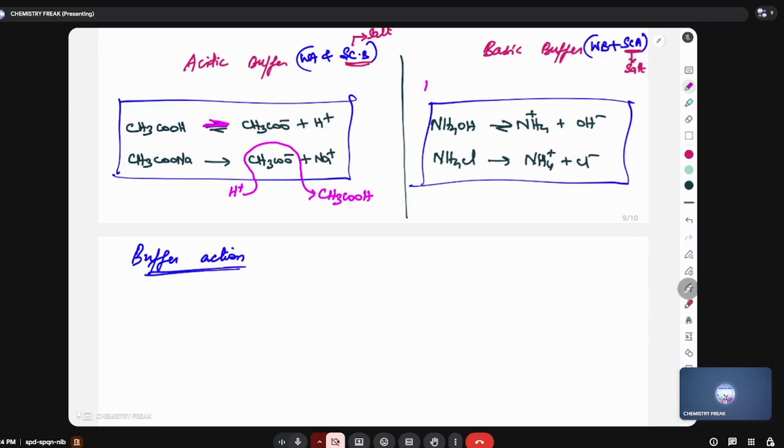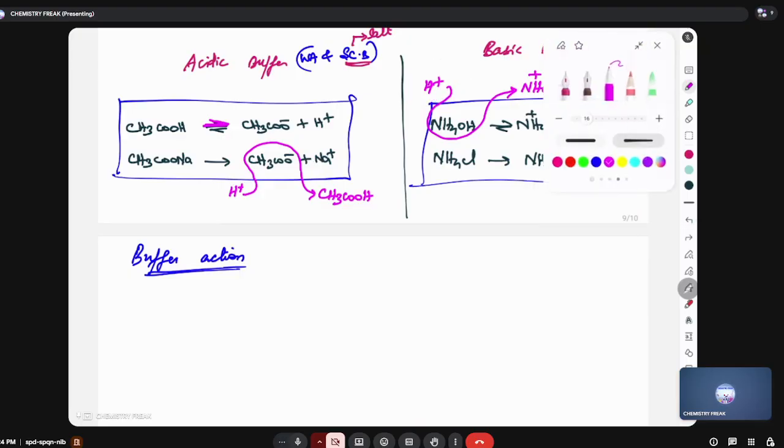Similarly, if you add H plus to the right side, the acid will combine with the base and form ammonium ion plus water. Water is formed; the acid is neutralized as water. So the pH will not change.